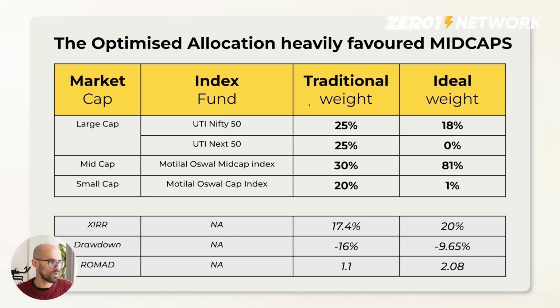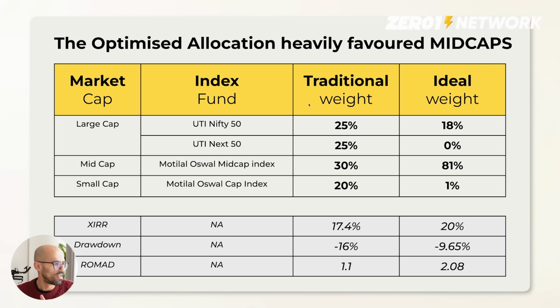Okay. Before I jump to that slide, I also want to caveat that there is no fund in small caps which was investing in the small cap index over a 10 year period. And so I could not run it with the same funds. What I have done is I have looked at the index, because the index NAVs are there for the last 10 year period. What that means is there is no tracking error and there is no expense ratio. And so the returns will be slightly inflated. So it's not entirely apples to apples with the 5 year and the 10 year window, but within the 10 year window, it's going to be apples to apples.